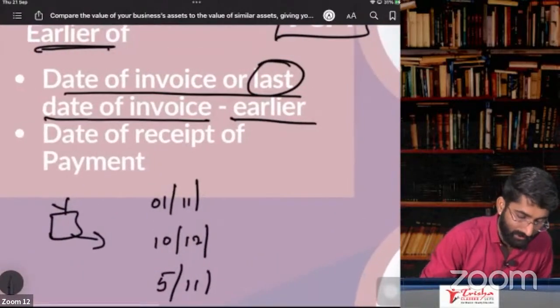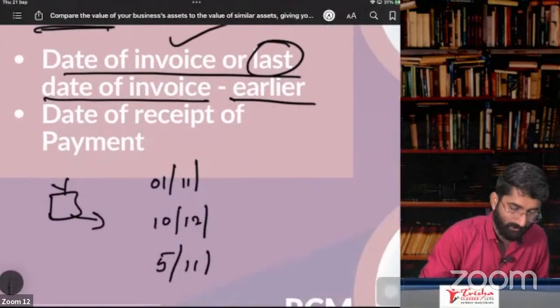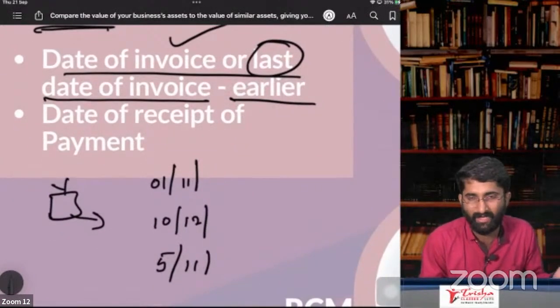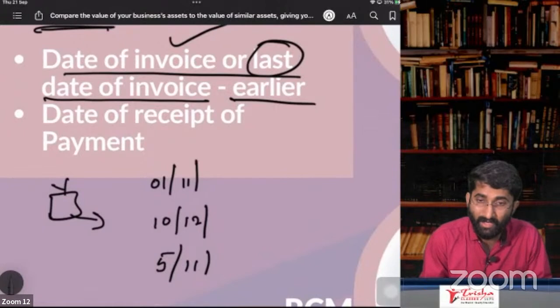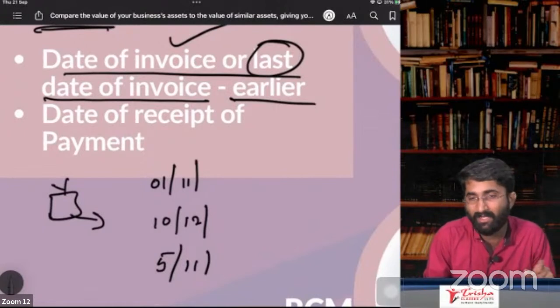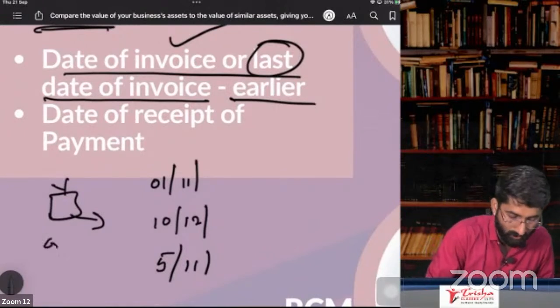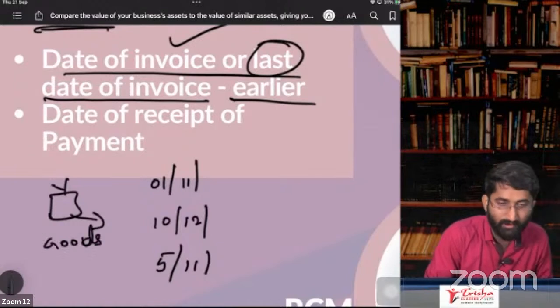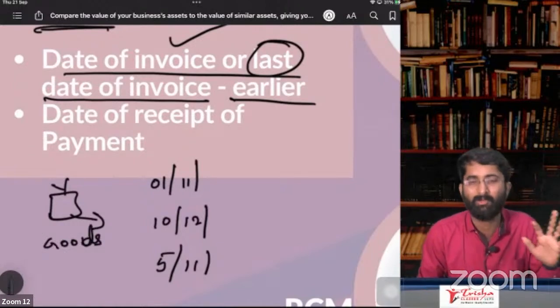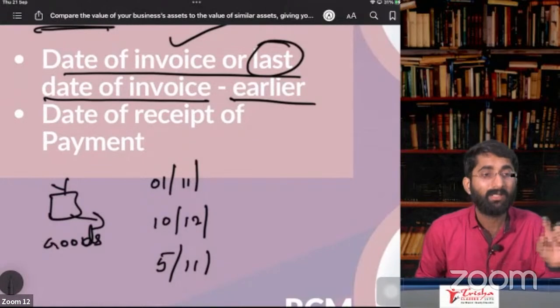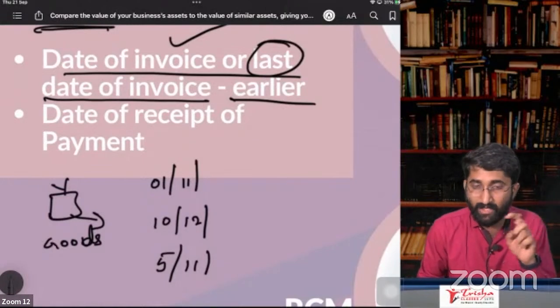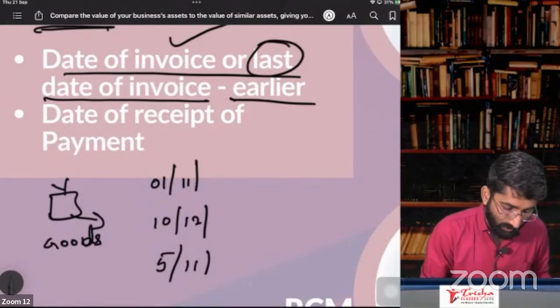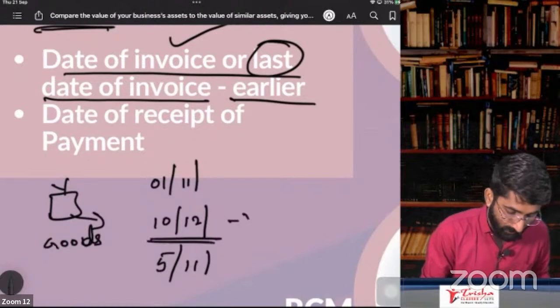If you read this now, date of invoice: I have not given you the invoice yet. Or the last date to give the invoice. Which is the last date to give the invoice here in case of goods? Last date to issue the invoice. Movement is involved. In that case, the last date to issue the invoice is when you are removing the goods. When did I remove the goods? On 10th of October.